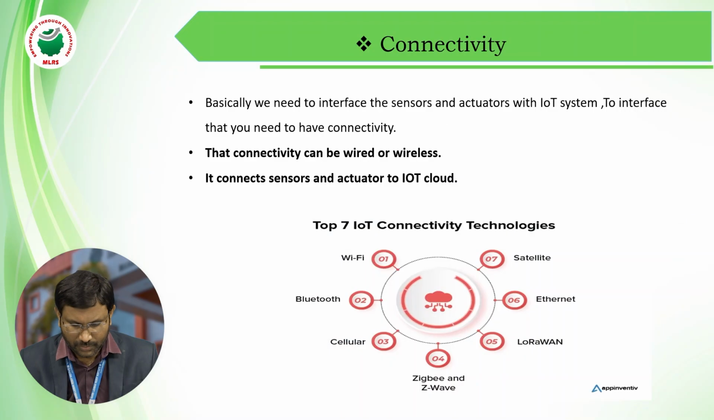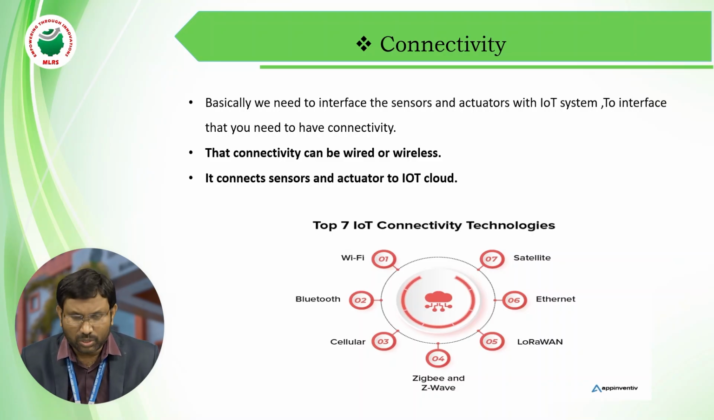Next, connectivity. After collecting data from the surrounding environment by using the sensors, the data should be transferred to the cloud with the help of connectivity. Basically, we need to interface the sensors and actuators with the IoT system, and to interface them you need to have connectivity. That connectivity can be wired or wireless. Sometimes it may be wired, sometimes wireless; in most cases we are using wireless. So it connects sensors and actuators to the IoT cloud.